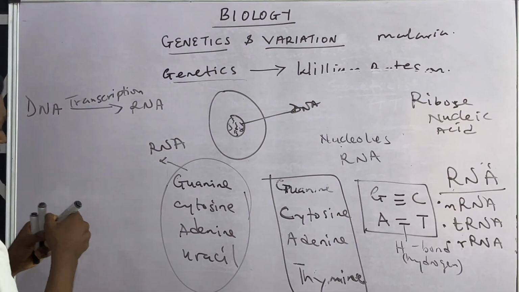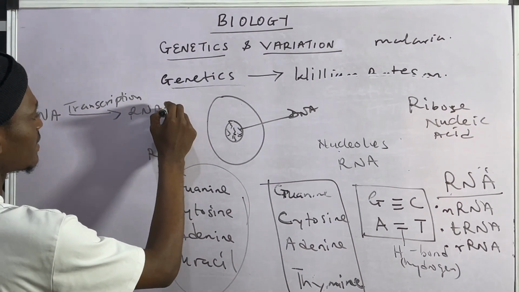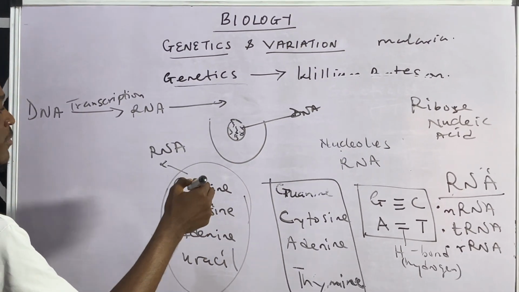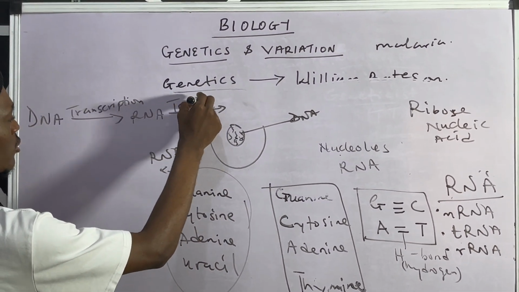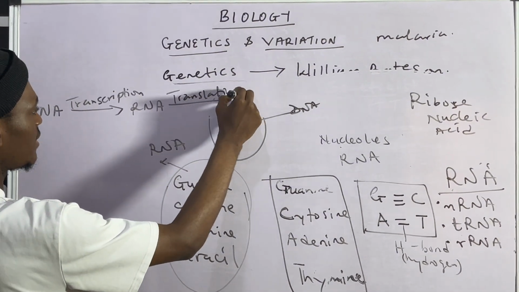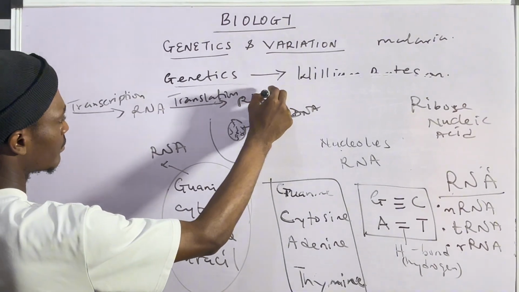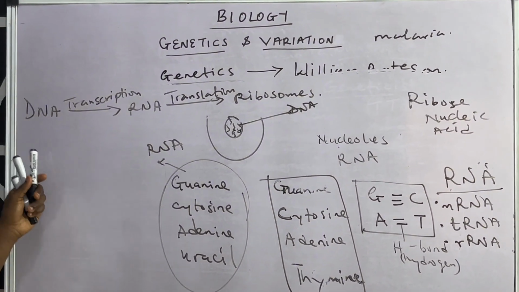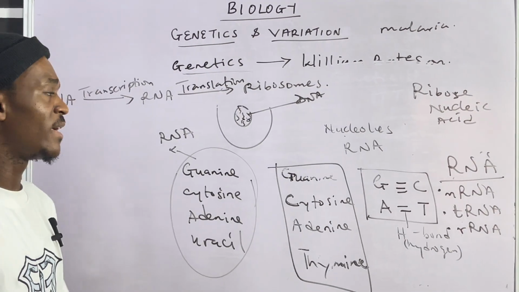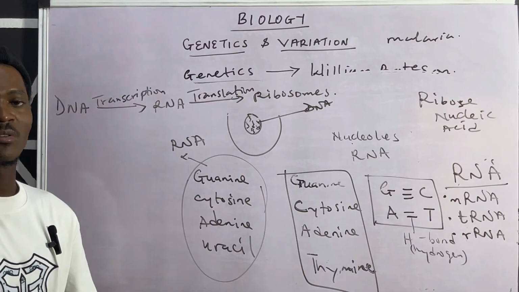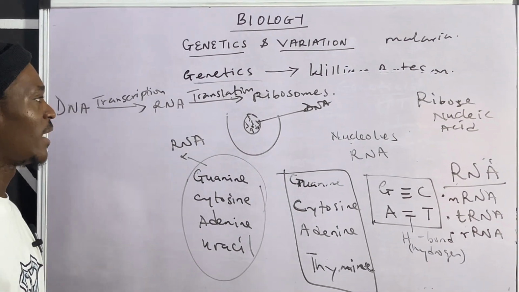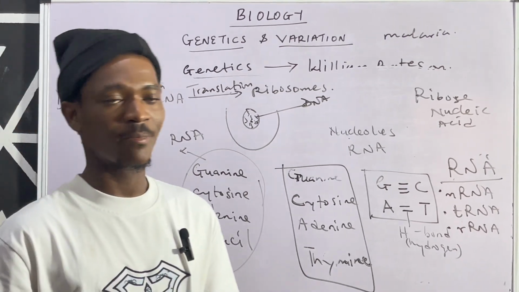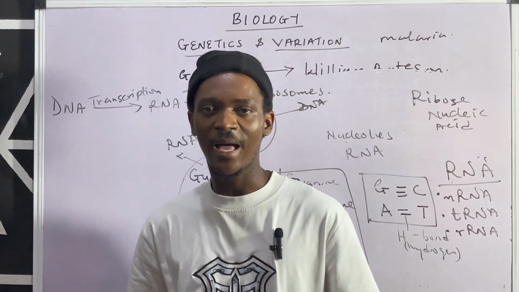So RNA picks up the information and takes it to the ribosomes present in the cytoplasm of the cell by translation. So basically this is the process of protein synthesis or enzyme synthesis, from transcription to translation, and from translation to the production of protein. That's called the central dogma of life. So that's that about that.